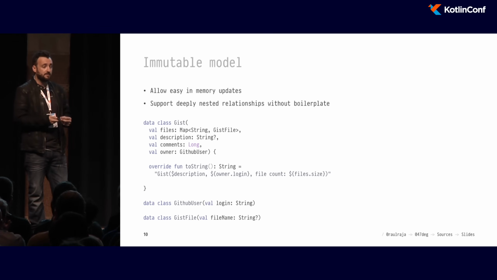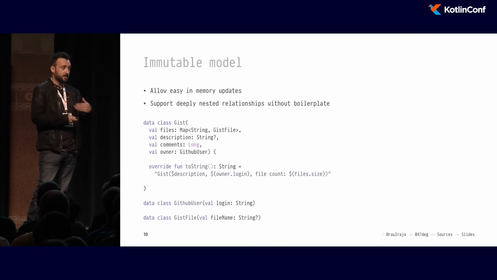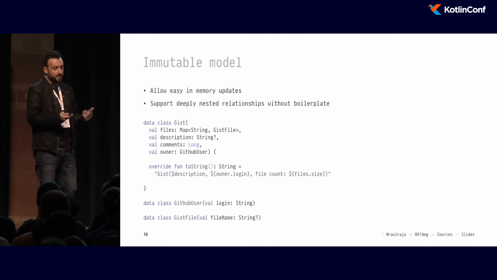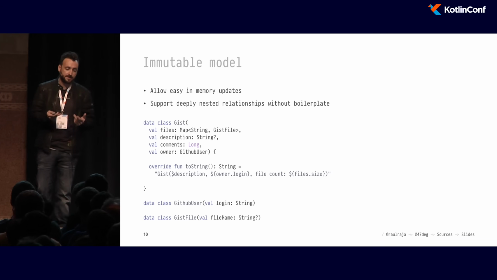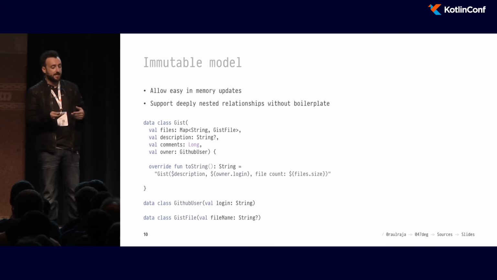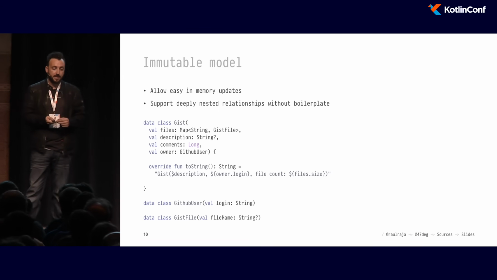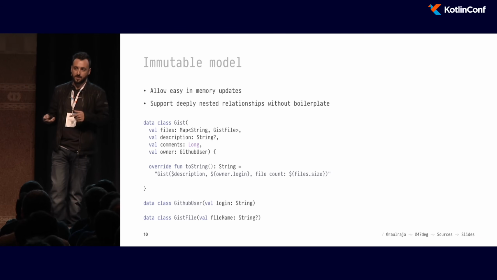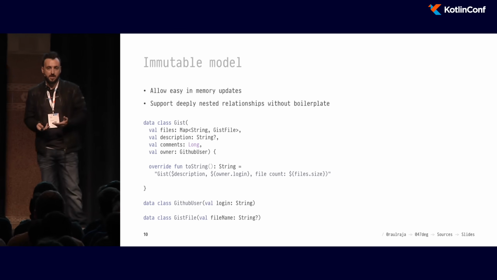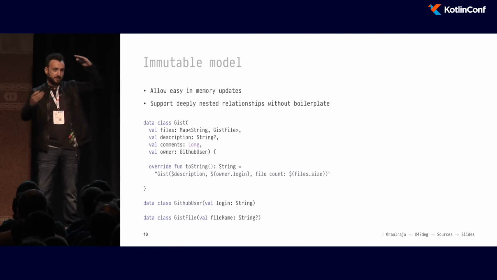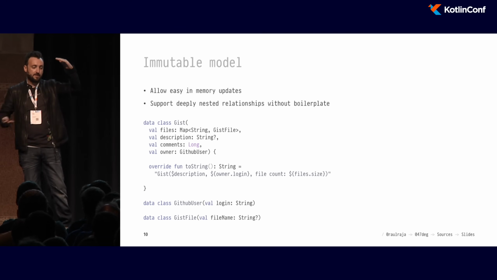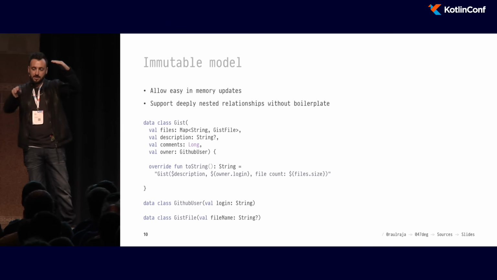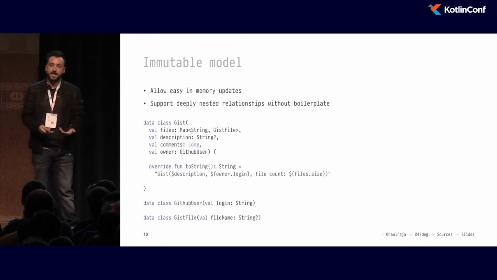It's a simplified model because the GitHub API has tons more properties, but for the purpose of this talk, those are not that important. But we can see here a couple of things. One of them is that the Gist itself has a map of files, and it also has an owner. Those two properties are nested properties. So whenever we instantiate this in memory, we're going to have some kind of graph tree, right, where everything comes from a Gist, but there's deeply nested information that we may want to have access to.